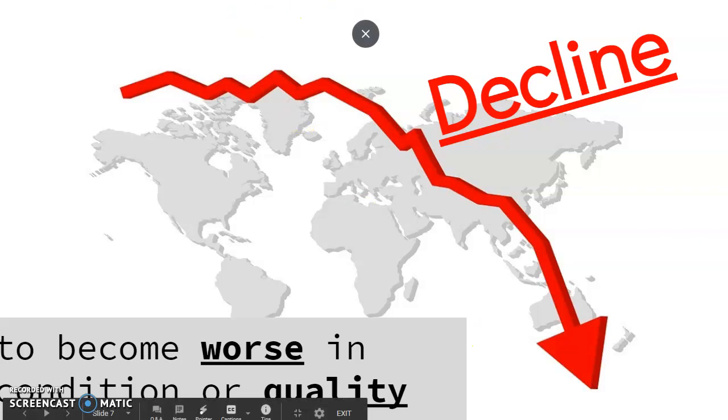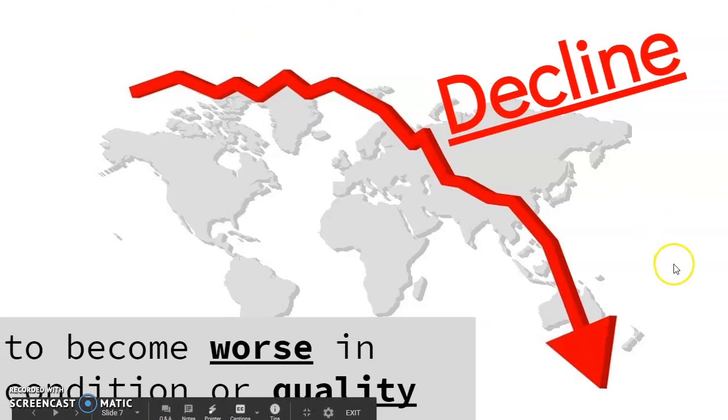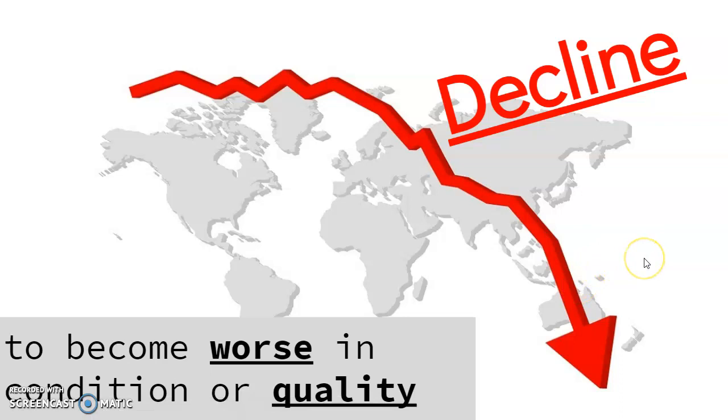All right, decline. So decline is when something becomes worse in condition or quality. So if we were looking at a graph and it started up here at the top and made its way down slowly, tries to go up a little bit, but it's overall going downward, it is declining. It is getting worse. It could be about climate, or the soil quality is declining, or why a civilization is declining, why it is becoming worse, why it is getting smaller as well.